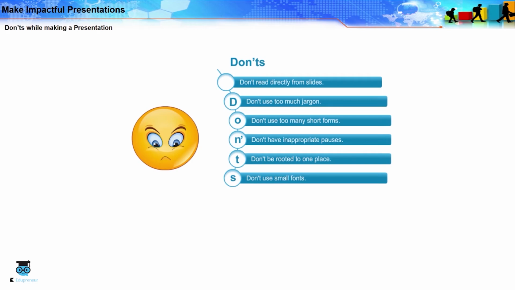Don't use very small fonts. The audience will not be able to read or comprehend what you have typed out, thereby leading to side talk and time being wasted. Don't apologize unnecessarily. This creates an image of you being underconfident and there will be a loss of credibility.